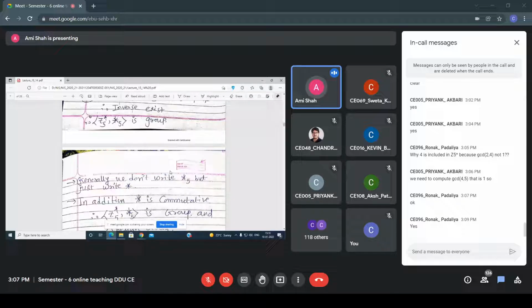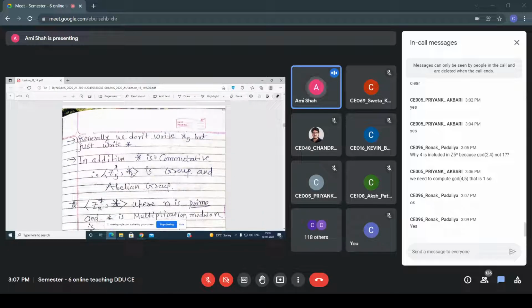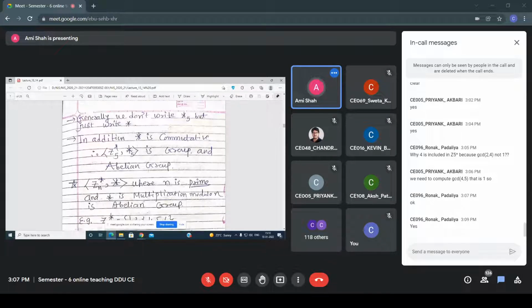Now see, generally we don't write this star 5, but just star. Star is commutative, all of you know that. So here this Z5 star, the operator is star 5. What is the meaning of it? The multiplicative modulo 5 is a group, and it is also an abelian group. Now see this Zn star, instead of star 5, I am writing star, where n is a prime and star is multiplication modulo n, is an abelian group.